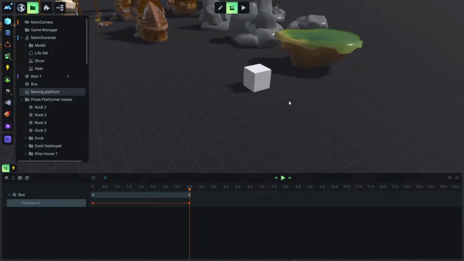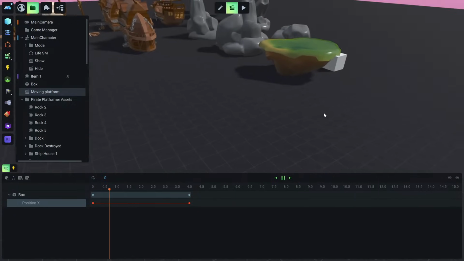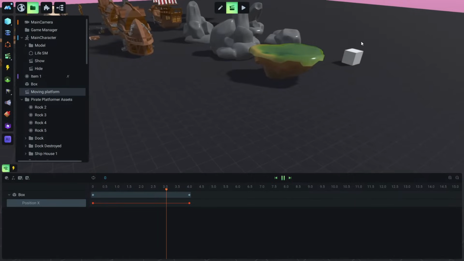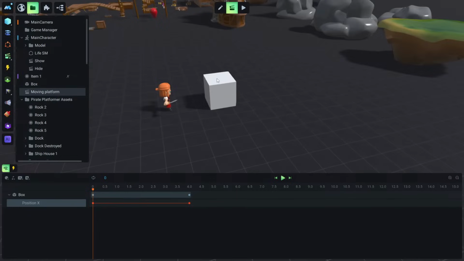So as we are now, the current position of the cube is here, not here. Okay, this is the current position. So if I click play again, the cube moves another 10 from its current position, from here. And if I click play again, you will see the cube keeps moving from its current position. And if I go out of this animation, for example, click somewhere here and here, you will see that the cube in reality is always here, because this animation is not playing right now.